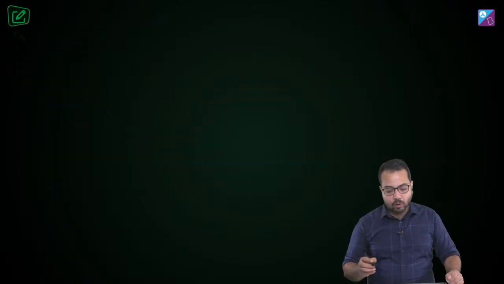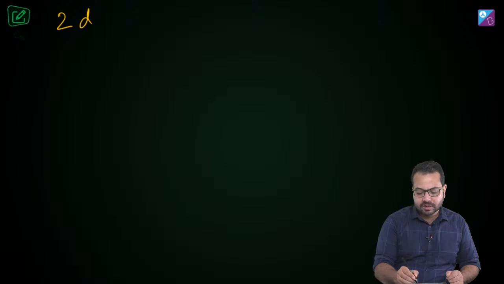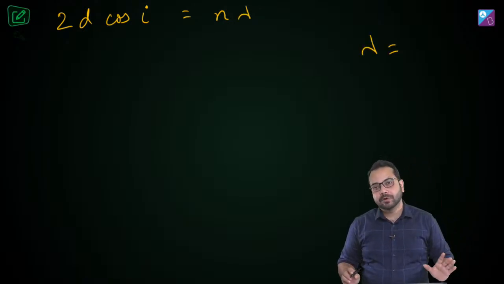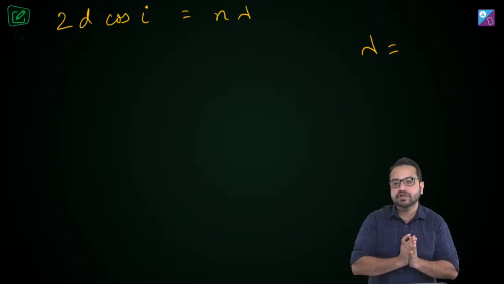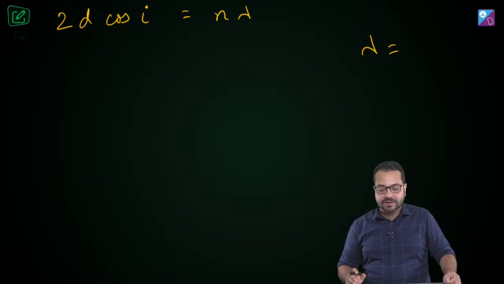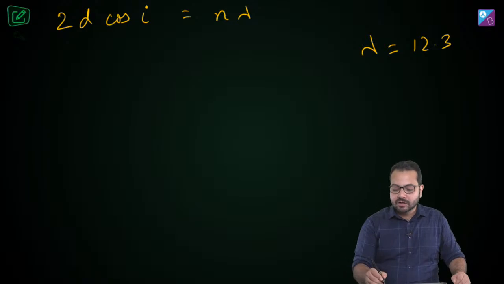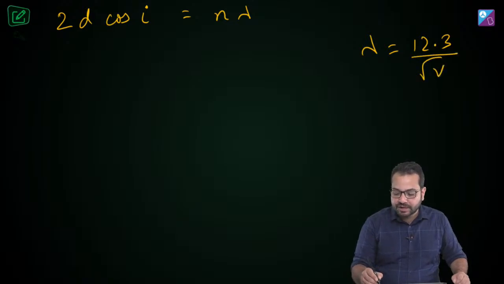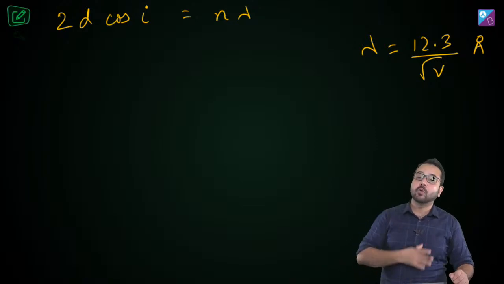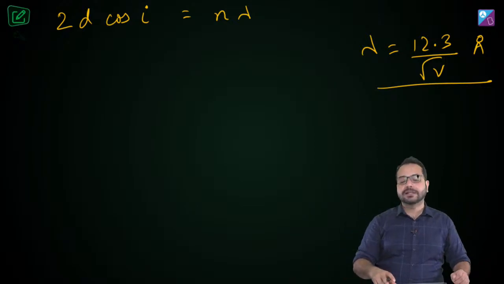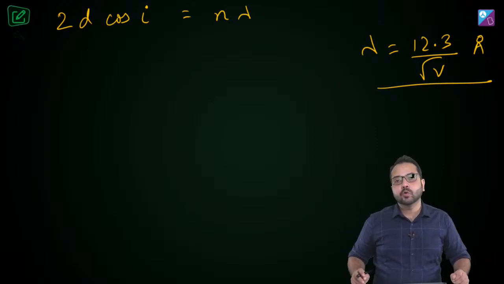Now if this is clear, then all we have to do is a simple calculation. So this is 2d cos I and this is equal to n lambda. Now lambda, this is something we should remember. We should remember the relationship between the accelerating voltage of the electron and its de Broglie wavelength. That is something which can be used as a standard result. So that is 12.3 divided by root V angstrom. Otherwise you'll have to do a lot of calculation. The de Broglie wavelength of an electron is given by 12.3 divided by root V, where V is in volts, angstrom. Is that correct?